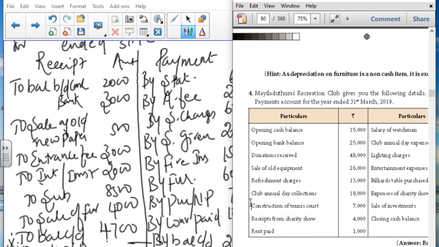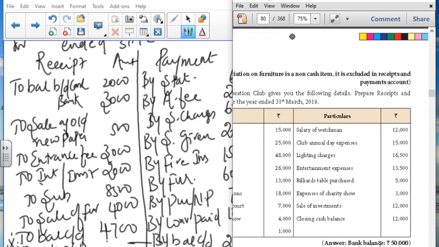Sale of investment, with the investment you will get an amount, so it is a receipt. The closing cash balance is given, so we are going to find out what the balance is. When you get the balance under the payment side, you will write it as bank, but here the answer is given only in the payment side, so it is a bank balance only, so no need to worry.